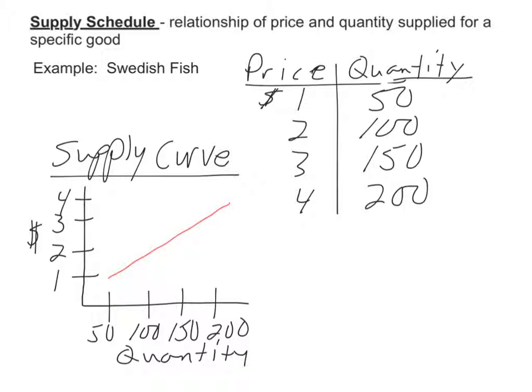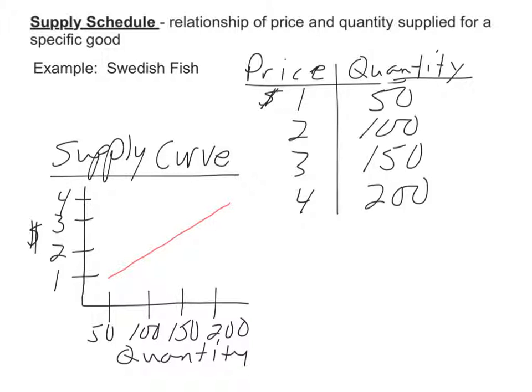Now remember, in a demand schedule, the quantity went down as price increased because people aren't going to spend as much money. Now this is the opposite for a supply schedule, because you've got to think we're talking about a firm or a company. So if they're going to increase the price, they're going to supply more because, once again, like I said, they want to increase their revenue or make money in the long run.